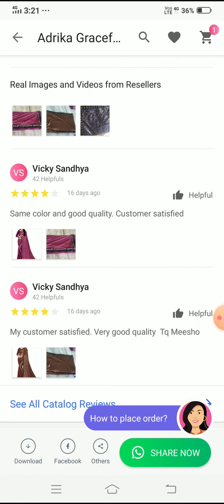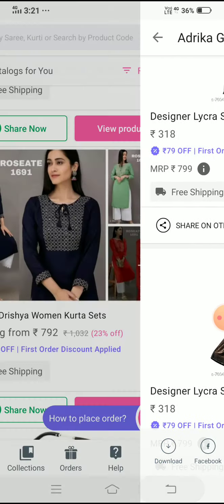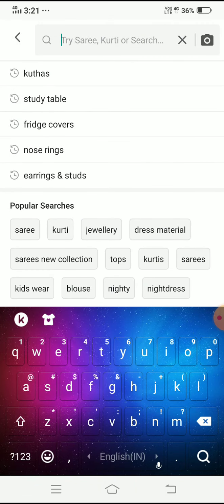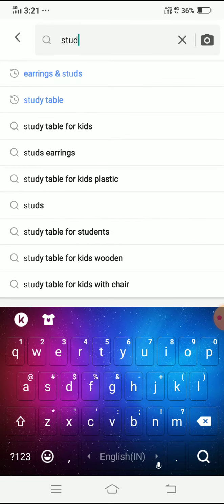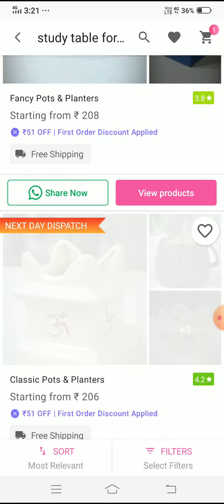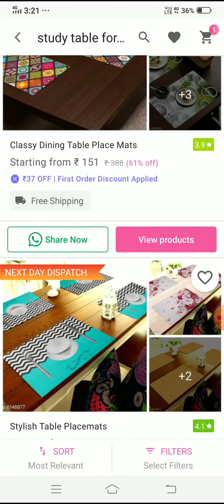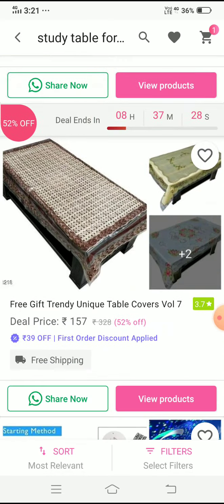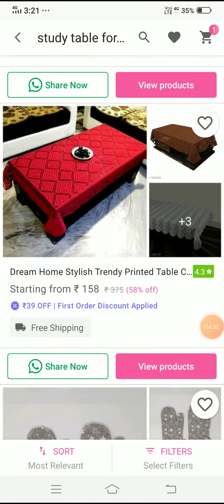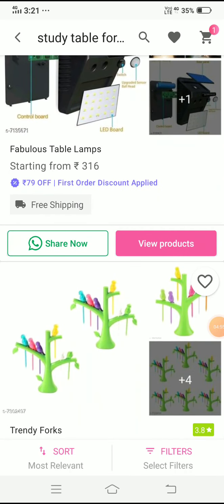If we go to one item, I will go into one item. You can type here whichever you want, like sarees, tops, anything, night dresses, earrings, study tables. We can go to study tables. I can search study tables for kids. Yes, study tables for kids. Here are the study tables. With study tables and so many things, we can earn from the Meesho app, so that we can gain money and earn money.